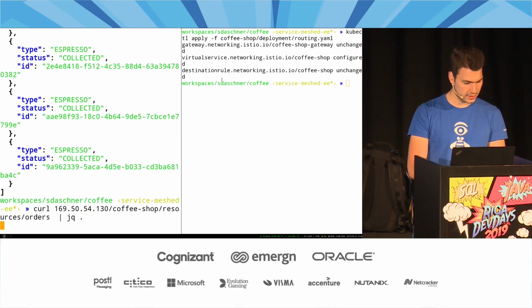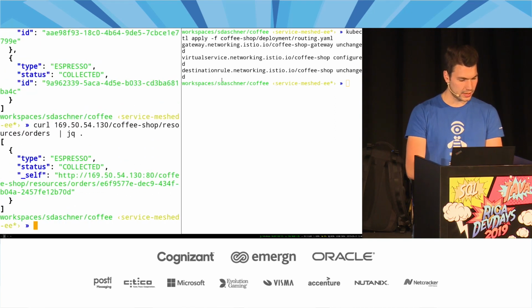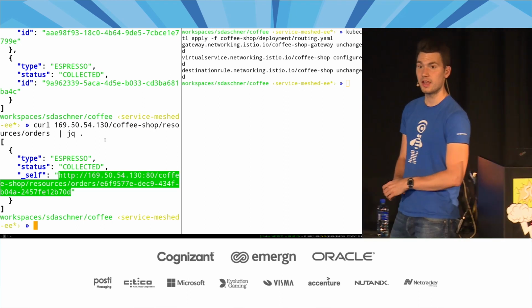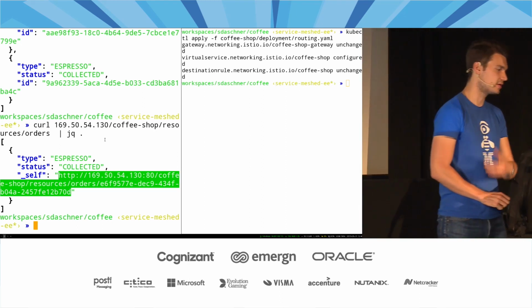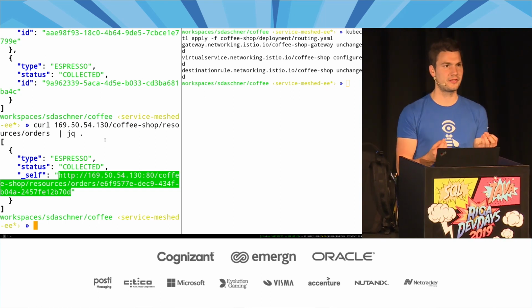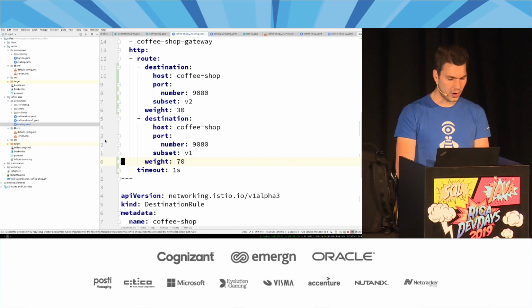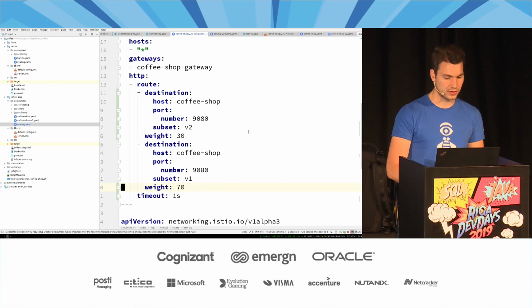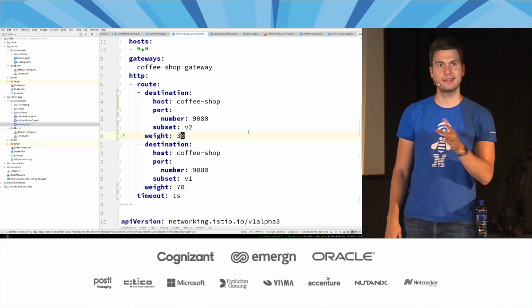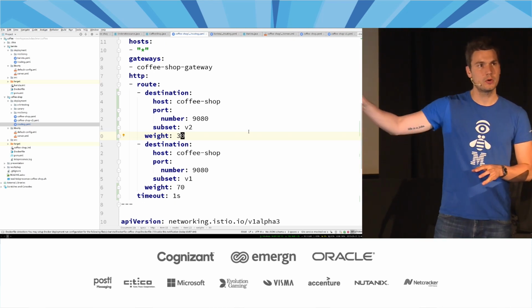And now, as you can see, this is the old response, the 70% that we get. And now sometimes you get a new response that actually only has this one coffee and answers a little bit differently. This now has a hypermedia link here as well. And this is how we can route that traffic. So how is that useful? Well, as I mentioned, for A/B testing purposes, we could set that up manually, or we can control that here.